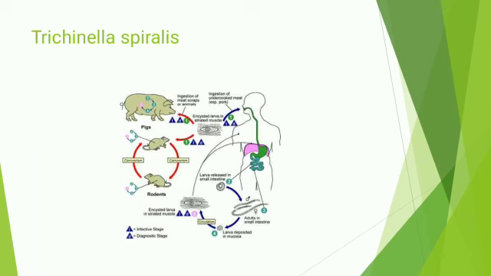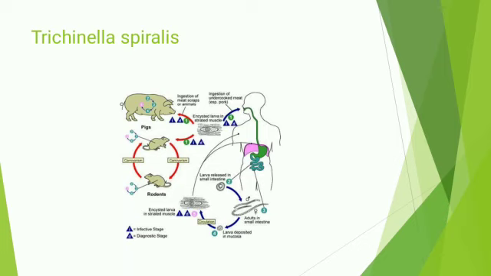Now we discuss Trichinella spiralis. They are also called the porkworm. The name of the adult Trichinella comes from the Greek word trichos, meaning hair. They live in the mucosa of the small intestine of humans and other omnivores.